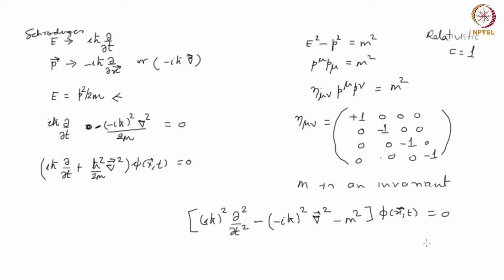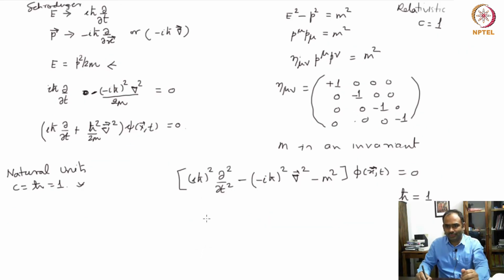Now let's put ħ also to be 1. You can choose units which are called natural units, and in these units both c and ħ are chosen to be 1. Now once you do that, i squared gives you a minus sign here. This gives again a minus sign, which makes it overall plus, and then you have a minus here.